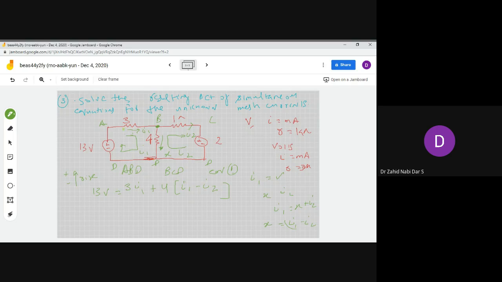A, B, D was one. We can write another, A, B, C, D, is also one, and that's it. We have A, B, D, B, C, D, and one more loop. If we have to write a bigger one, this is this one. So that's it in this situation. Now let's move to the second point over here.